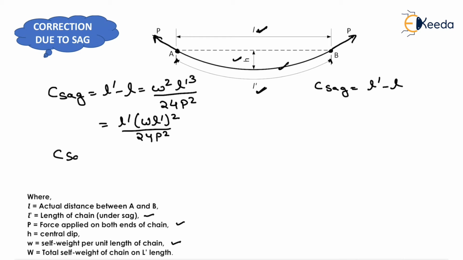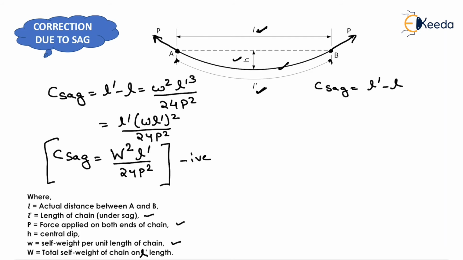So it will be equivalent to capital W square into l dash upon 24 P square. Here capital W is the total self weight of chain on l dash length. Now this is the correction due to sag, and its nature will be negative. Now it is the correction due to single sag.